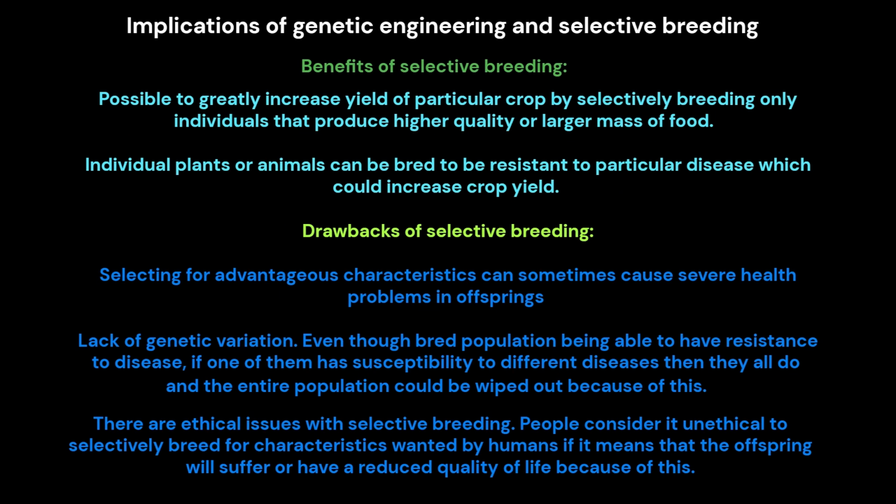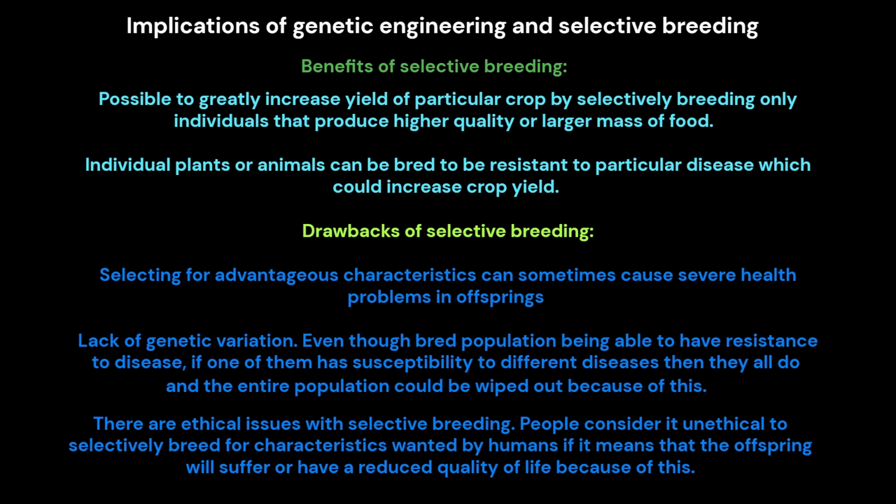Benefits of selective breeding. It is possible to greatly increase the yield of a particular crop by selectively breeding only individuals that produce higher quality or larger mass of food. Individual plants or animals can be bred to be resistant to a particular disease, which could increase crop yield.